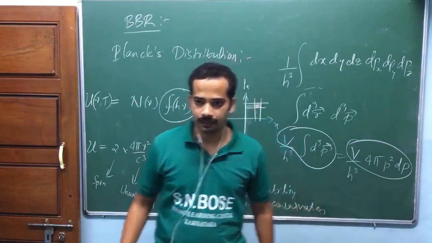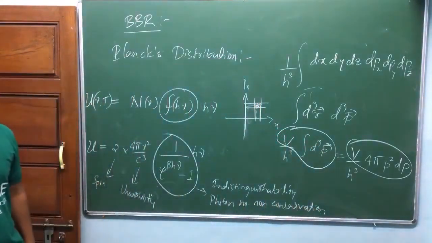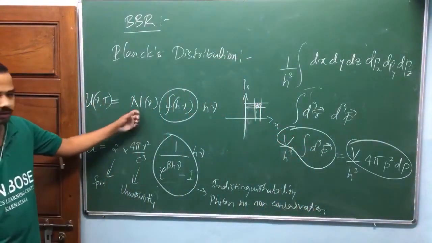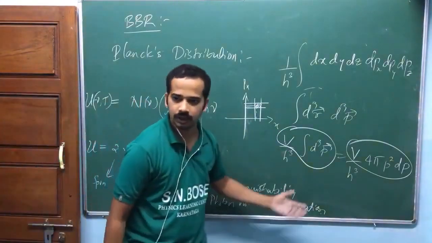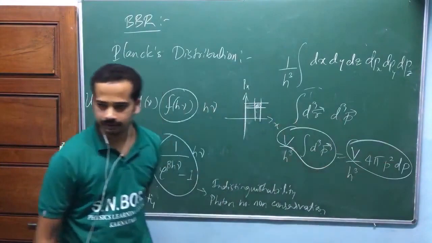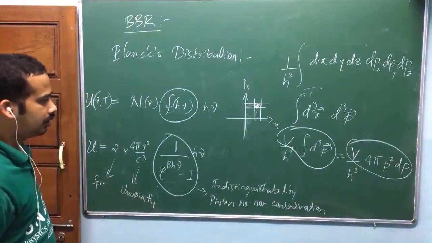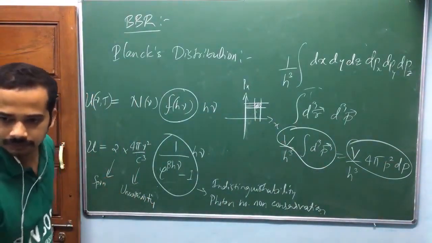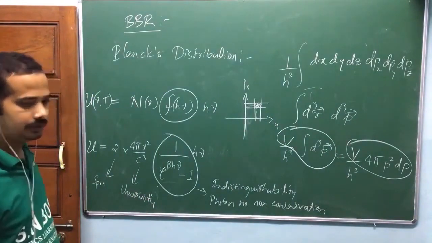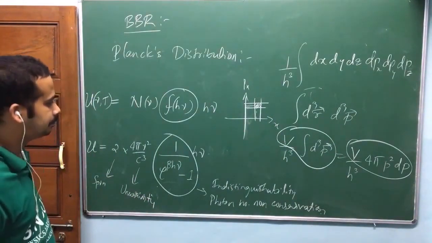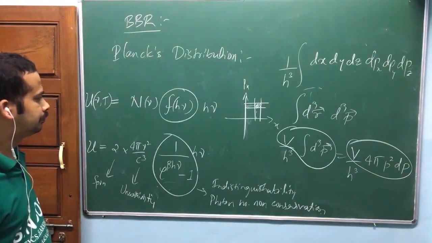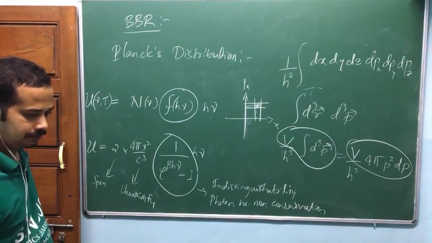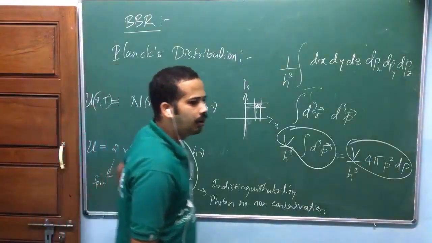There I do it quickly using the density of states concept, not even the phase space concept, but both are related. Are you getting my point? Sir, the h cube term is similar to what we were deriving in tensors in special coordinates. Is it?